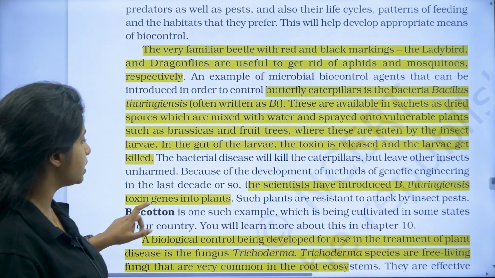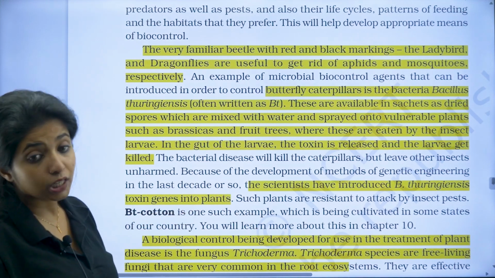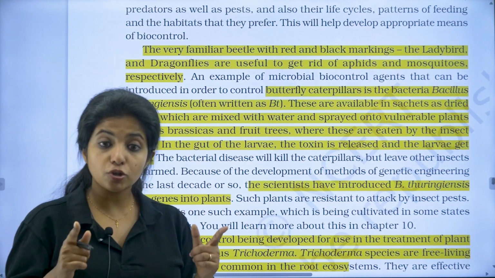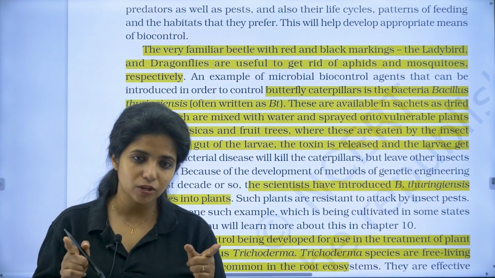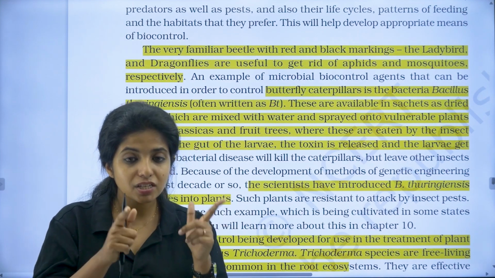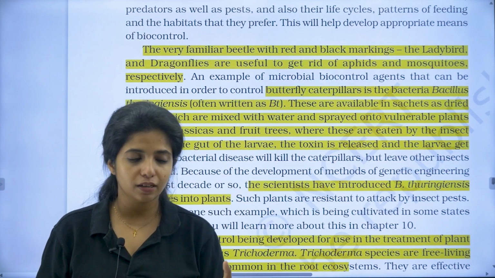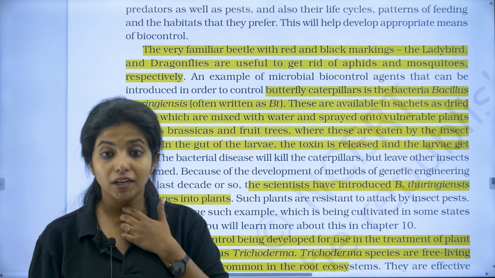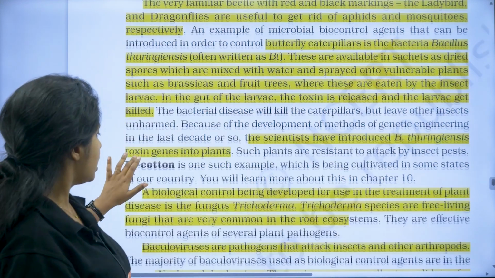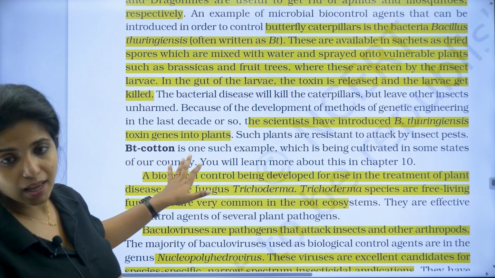Scientists have introduced Bacillus thuringiensis genes into plants as well. The genes responsible for producing this toxin can be put into the plant, and the plant itself can produce it. It does not have to wait for the bacteria to help it out. So that can also be done. Bt cotton is an example of such a plant.